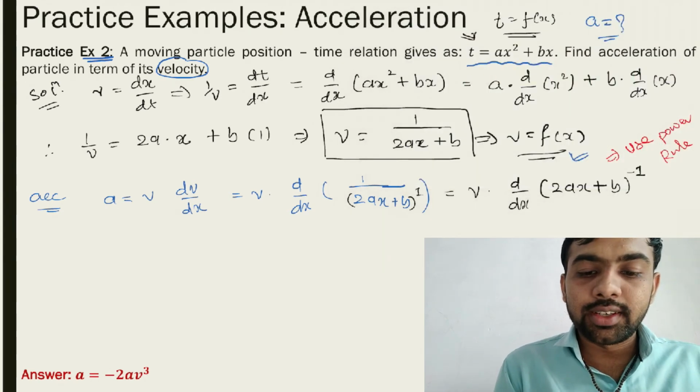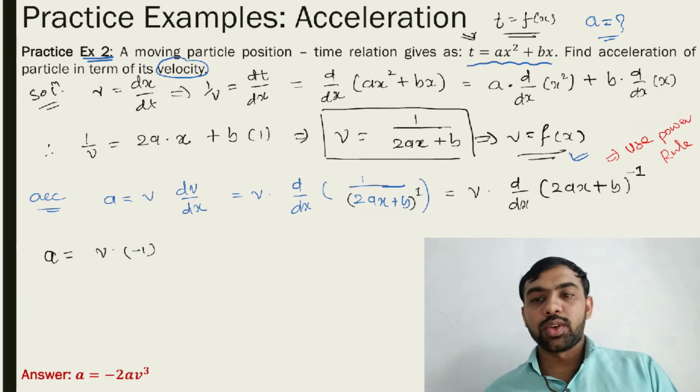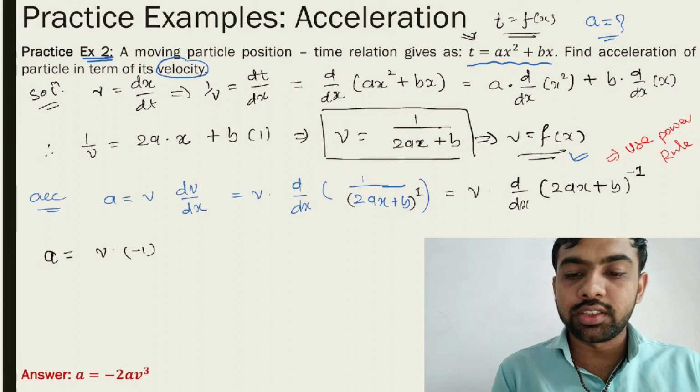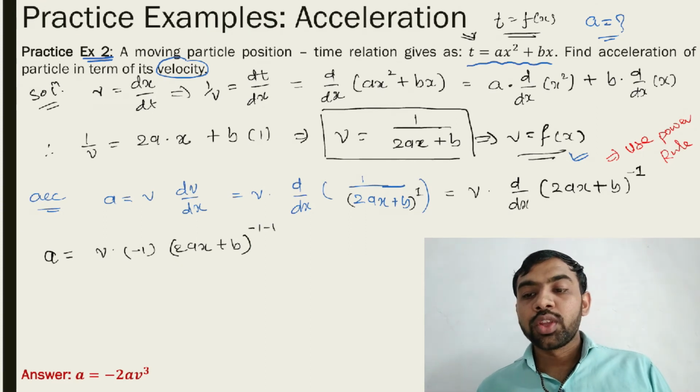So acceleration is equal to v into, what is the power? Minus 1. The power decreases by one, so 2ax plus b raised to minus 1 minus 1, that is minus 2.